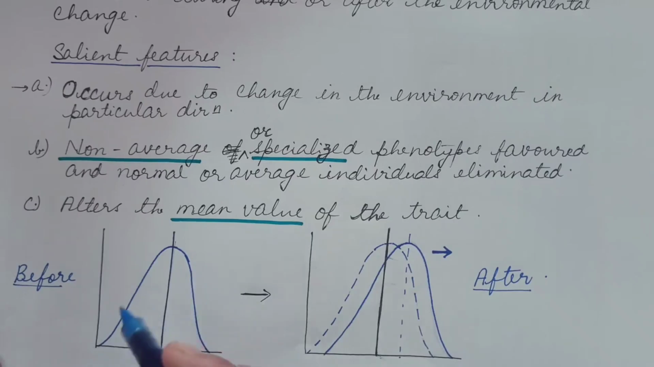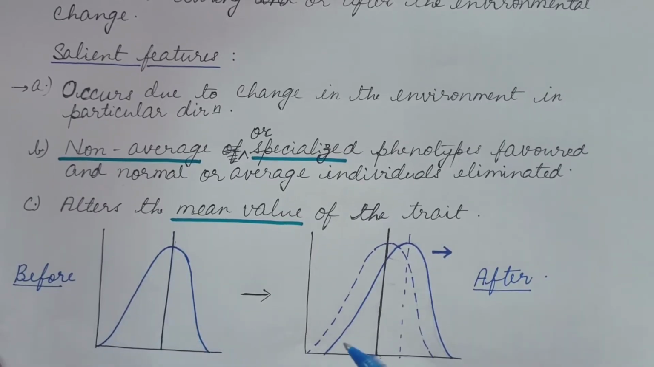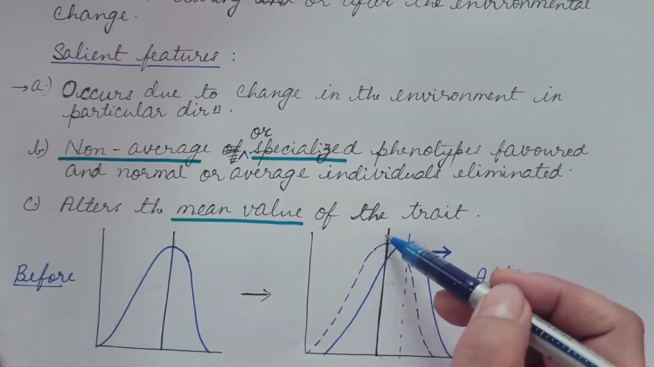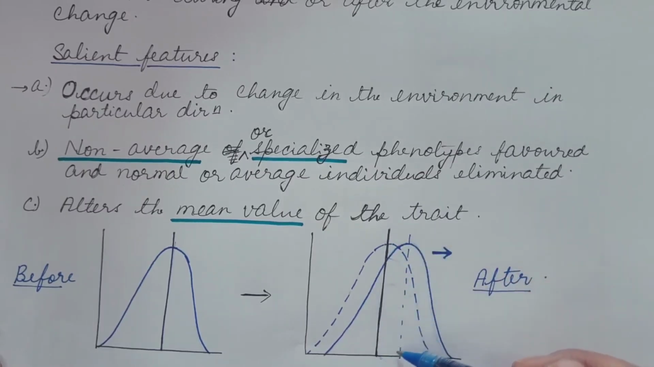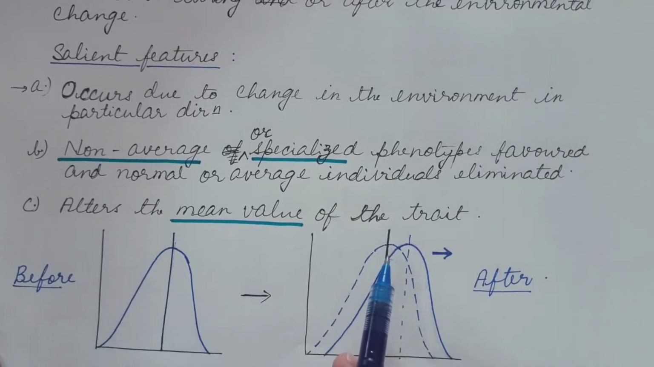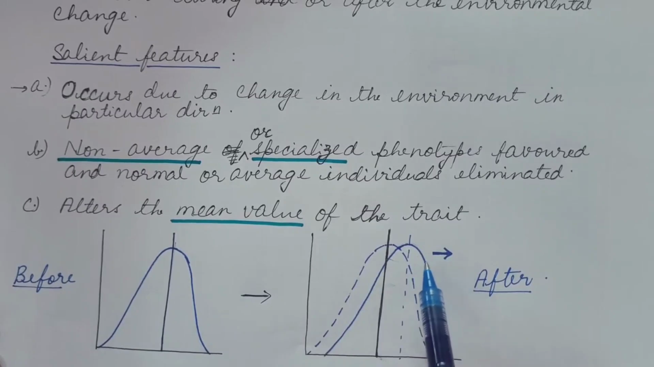If we represent it with the graph, this shows a bell-shaped curve. Here before the selection, the graph is like this, and after the selection, it has shifted towards this direction. So individuals towards one end are eliminated and these are added towards the other end. Also the graph has shifted from here to here. Hence the mean value has also shifted from here to here. So we can say that it alters the mean value of the trait, and the population shifts in one direction.